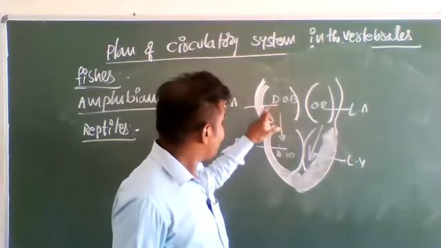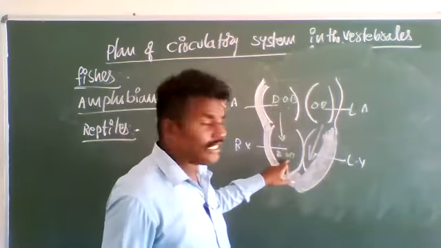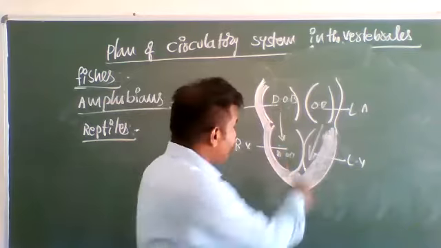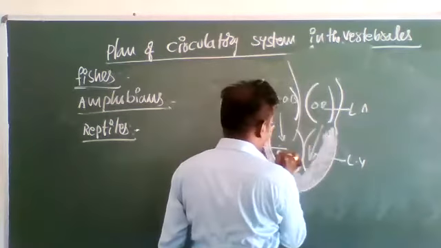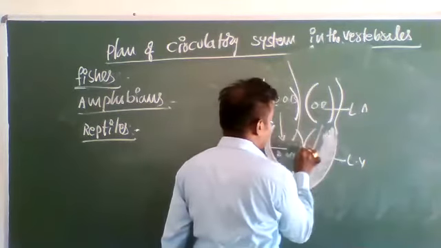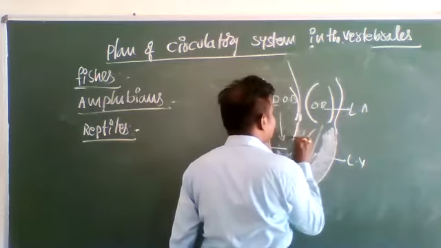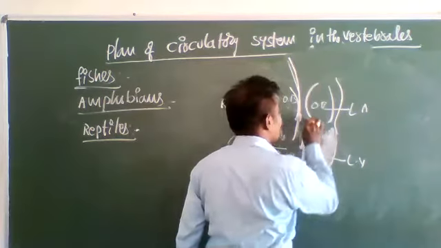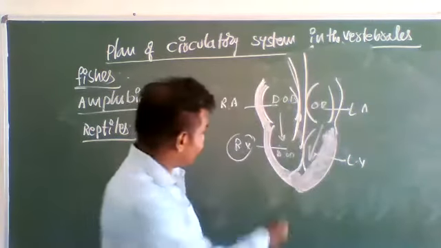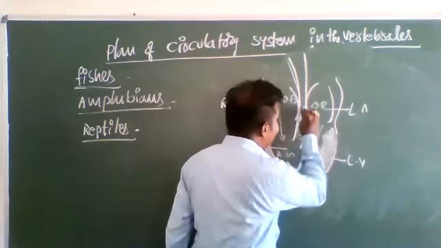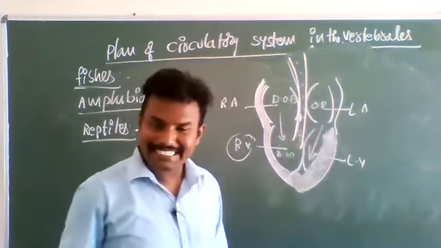Deoxygenated blood from the right auricle enters the right ventricle. From the right ventricle, one artery starts. That artery takes the deoxygenated blood to the lungs for oxygenation.